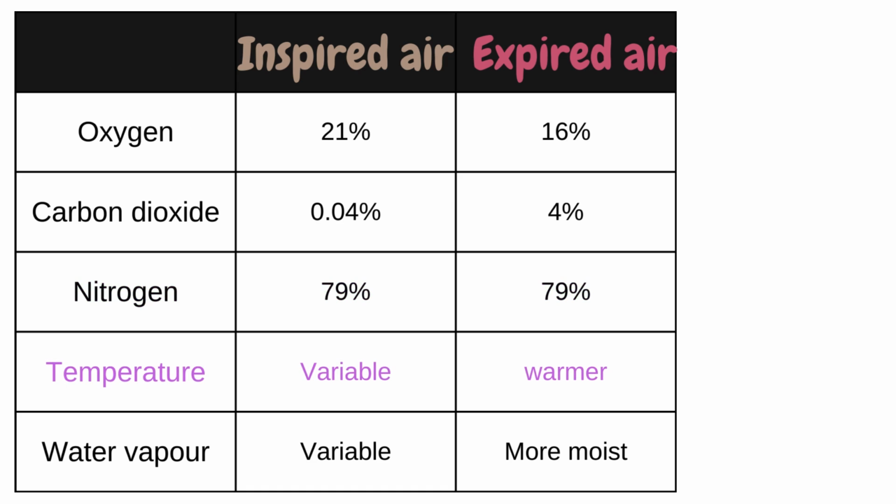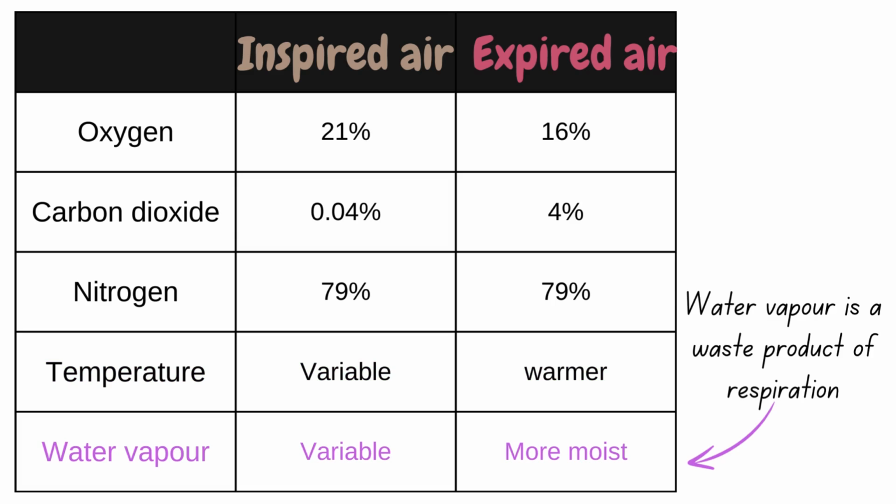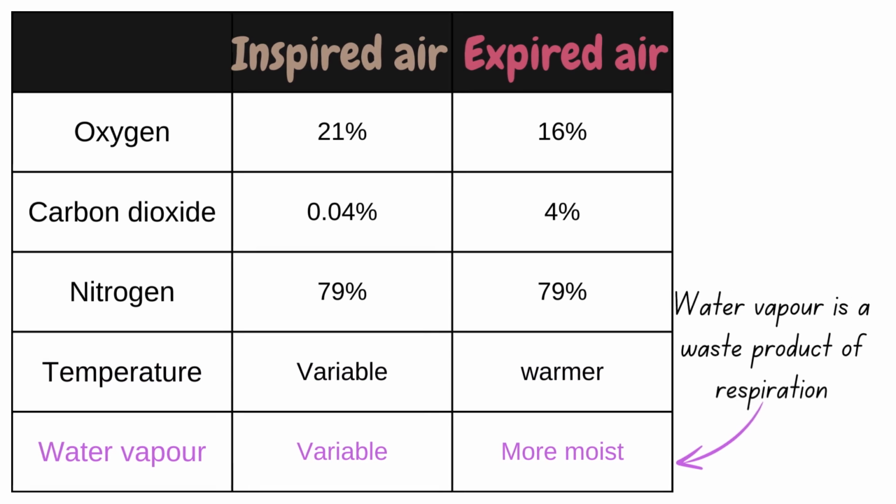The temperature of expired air is warmer because the body heats up the air to body temperature, and expired air is more moist because water vapor is also a waste product of respiration.